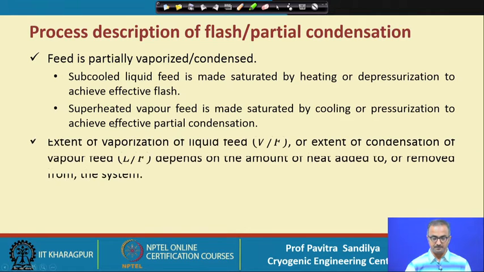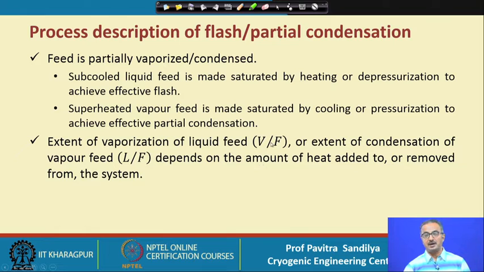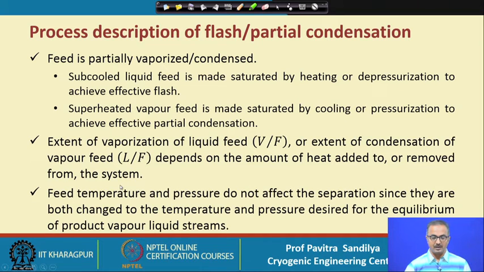And if we have superheated vapor, first it has to be cooled to make it saturated, and then we do the partial condensation. In both cases, there will be generation of some vapor or some liquid, and the extent of vaporization or condensation of the feed is given by some ratio, V by F, the vapor to feed ratio, or L by F, the liquid to feed ratio, that depends on the amount of heat added or removed from the system. Feed temperature and pressure do not affect these conditions. They depend more on the equilibrium temperature and pressure of the product vapor and liquid streams.